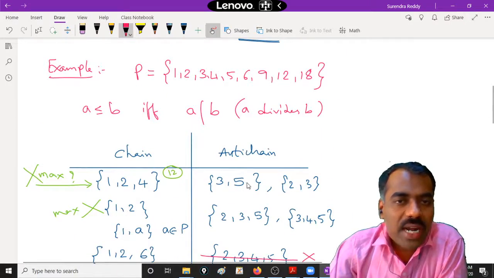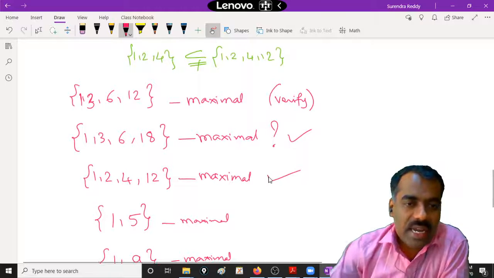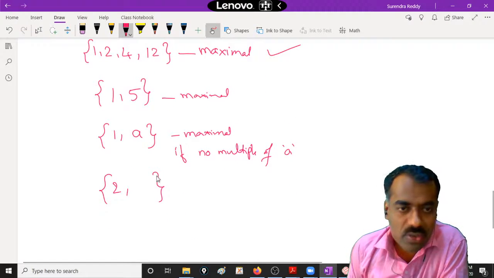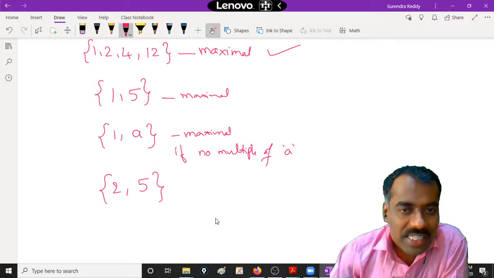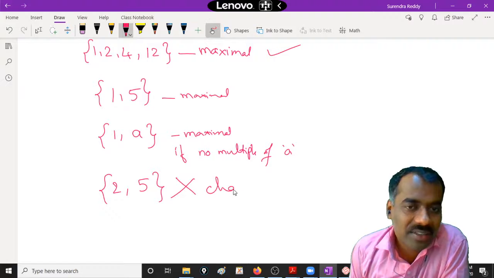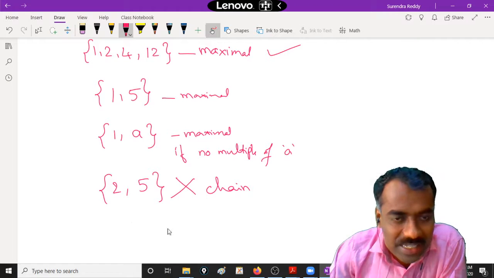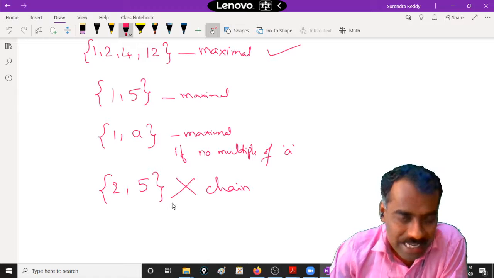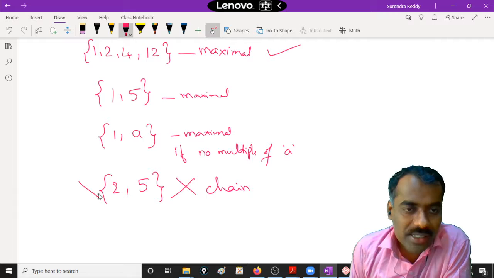First of all, it should not divide the other element. Okay, so can {2, 5}, suppose I take 2 and 5, be a chain? First of all, it is not a chain, right? Is it maximal? Because it is not a chain, you don't need to think about maximal or not. Is this clear? So this is not a chain.